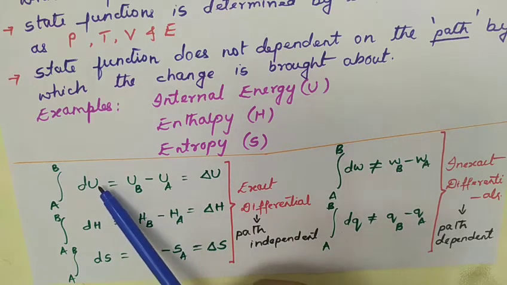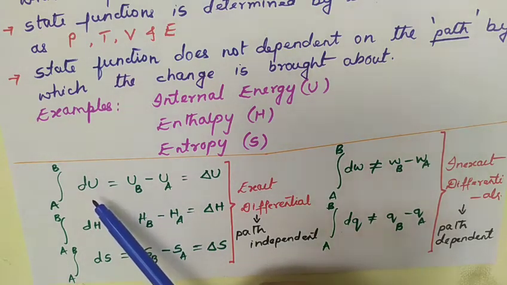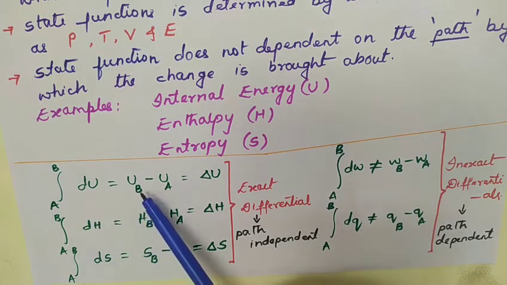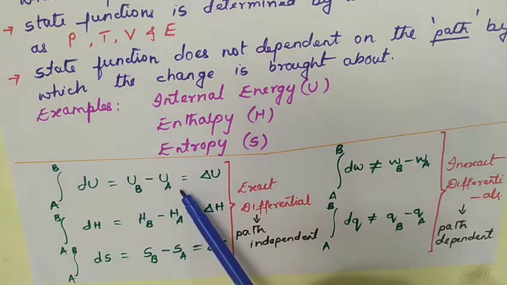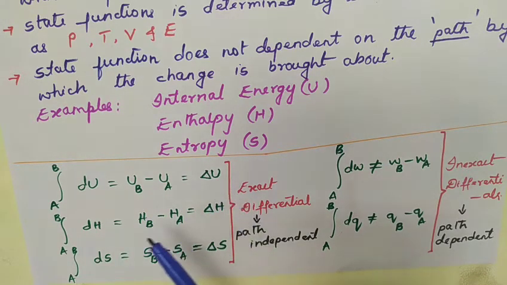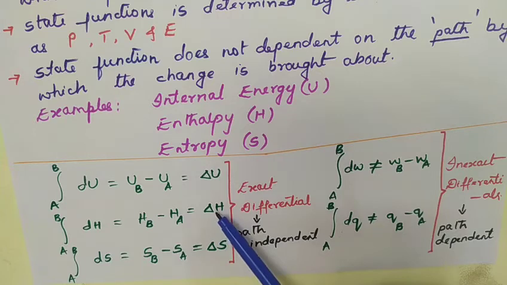Here delta U stands for internal energy. It can be integrated between the appropriate limits, so final state minus initial state will give delta U, the change in internal energy. Even the enthalpy, H, can be integrated between the limits of initial and final state. So final state minus initial state will give the change in enthalpy.